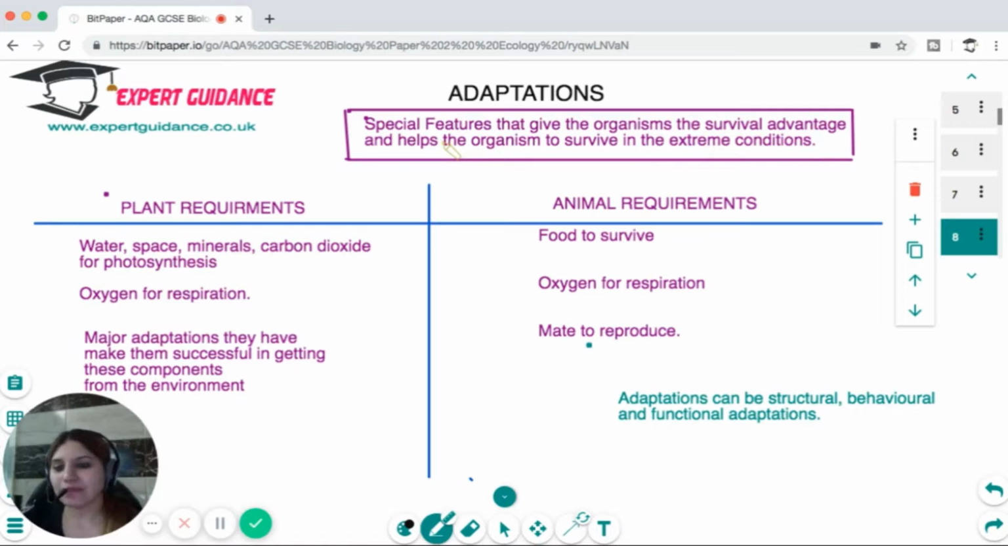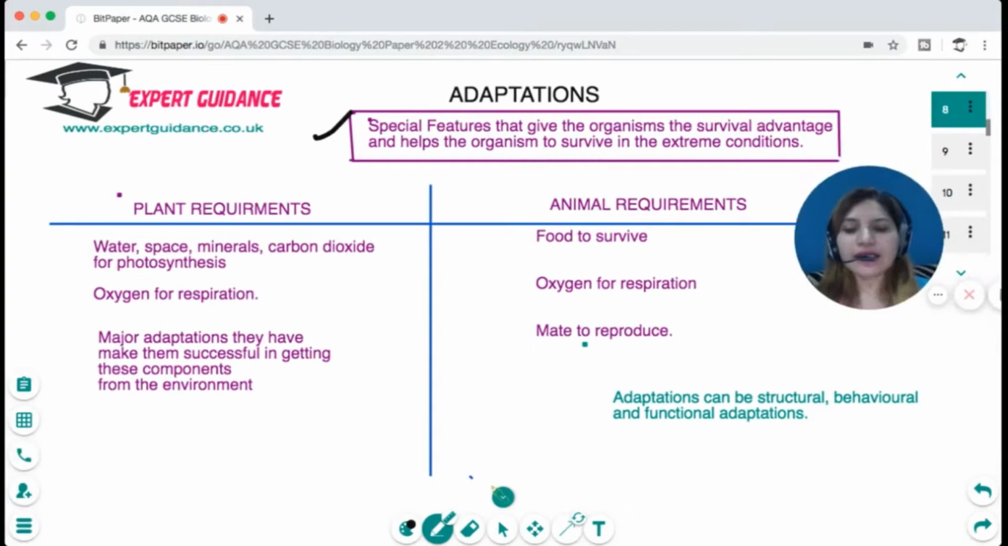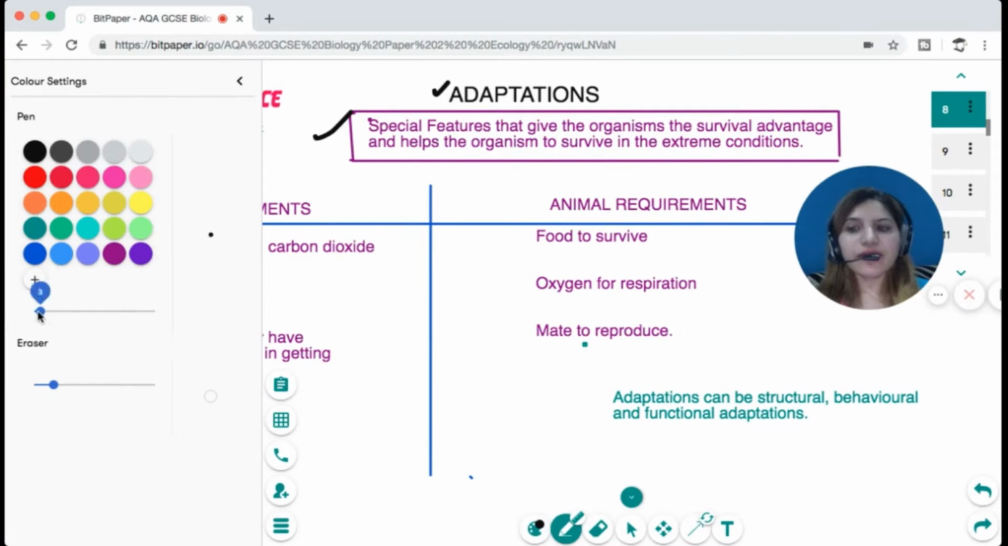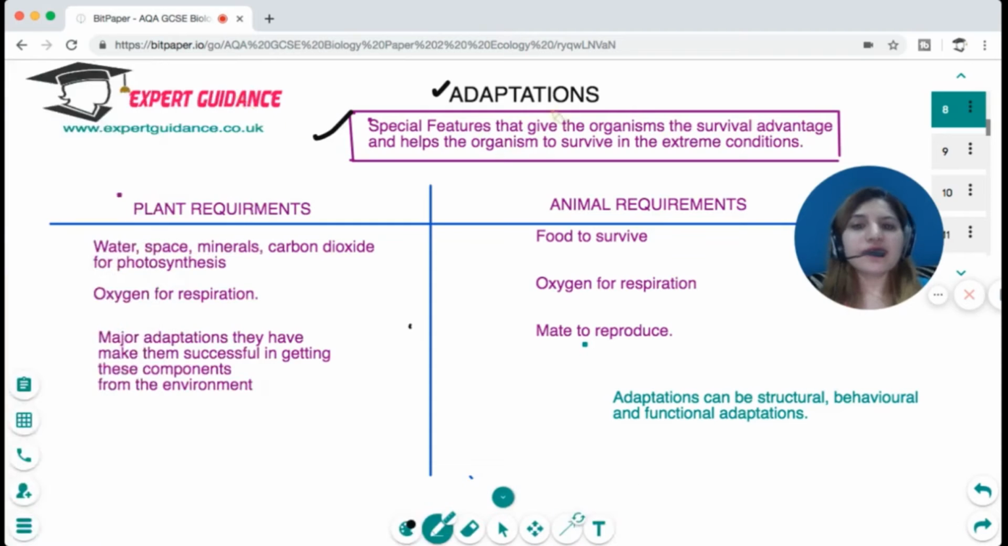What are adaptations? And you need to know the different plant and animal adaptations. Okay, let us look at a very important concept, which is adaptations. So what are adaptations? Adaptations are the special features that give the organism a survival advantage and help the organism to survive in extreme conditions.